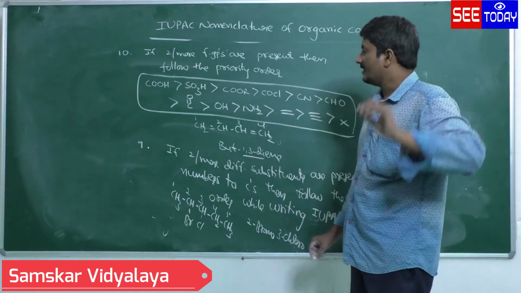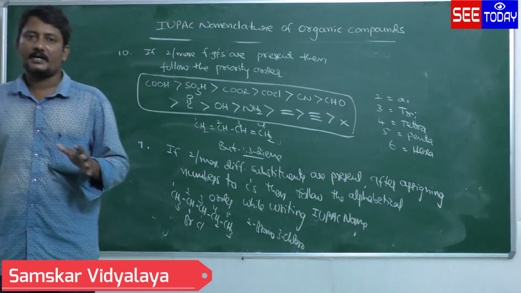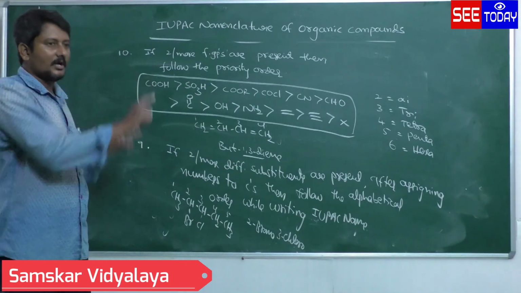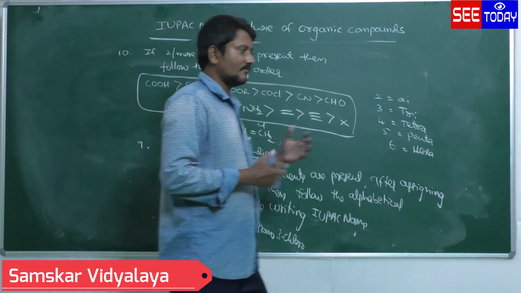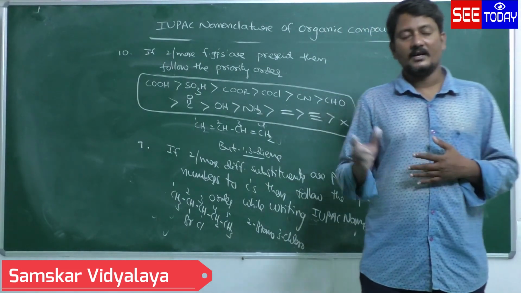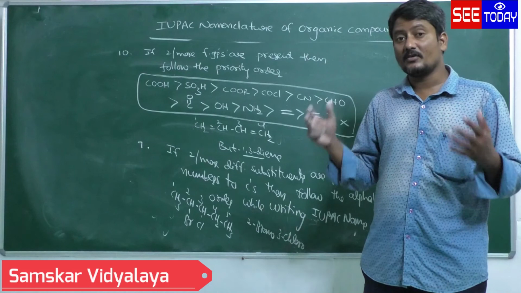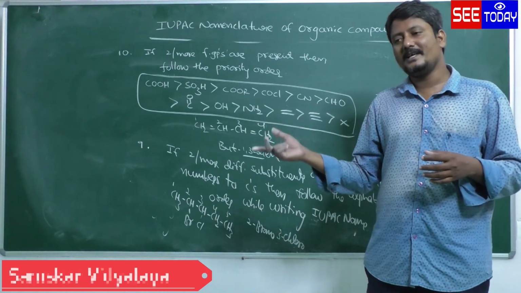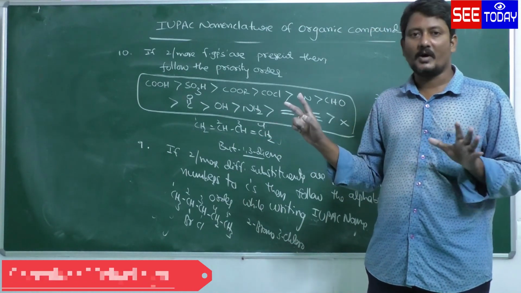Okay, these are the 10 key points, the rules to write the IUPAC names for the organic compounds. For this, tomorrow I will give one chart. How we can say the prefix for the substance, what type of names are associated for the prefix, then what are the primary suffix, what are the secondary suffix, then root word. If one carbon is there, we can say meth, 2 carbons, eth, 3 carbons, prop. That topic will be discussed tomorrow. Okay.